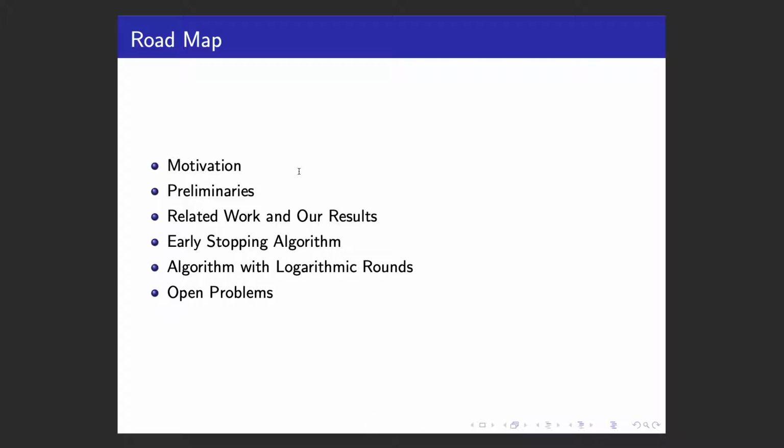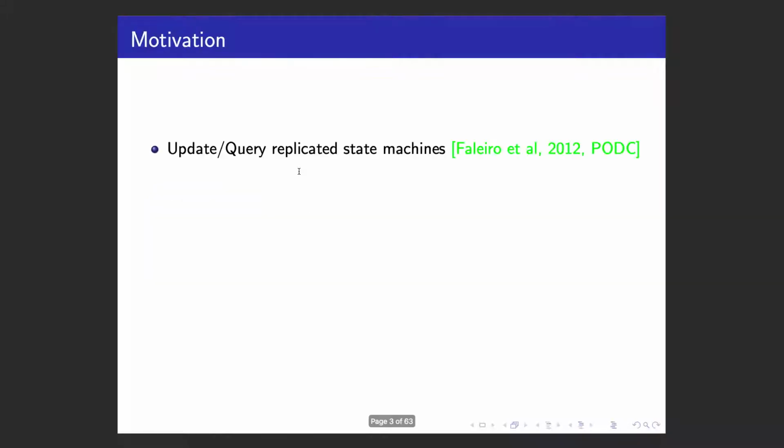I'll first talk about the motivation behind the problem, and then I'll go over the preliminaries, including models and the problem definition. Then I'll talk about the related work and summarize our results. Our first result is our early stopping algorithm, and the second result is an algorithm with logarithmic rounds. And then I'll show you a list of open problems for future work.